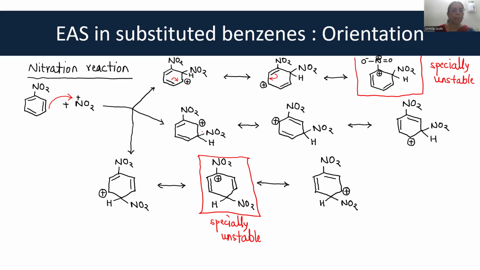Let us see what happens in meta attack. When there is meta attack, the incoming nitro group goes at meta position. Obviously, since this double bond is broken, the positive charge goes to ortho position. Now, resonance is possible for this structure also. So just see how resonance is possible. This double bond moves. As a result, now a new double bond is created over here and the positive charge comes over here. There is one more resonating structure possible where this double bond moves and the positive charge comes over here.